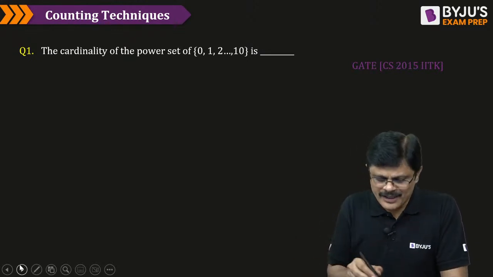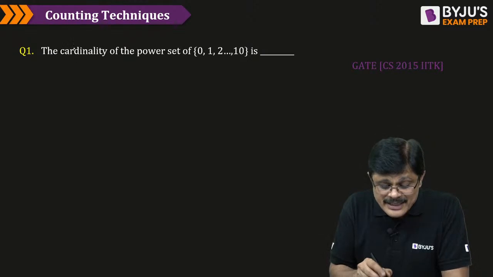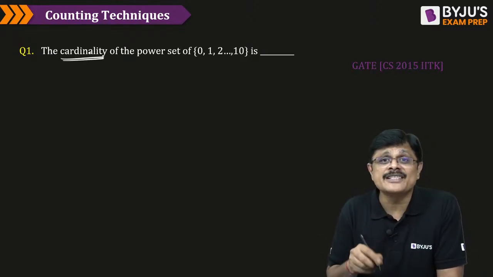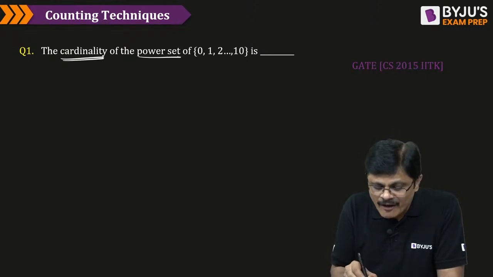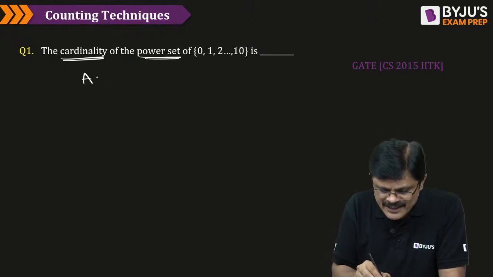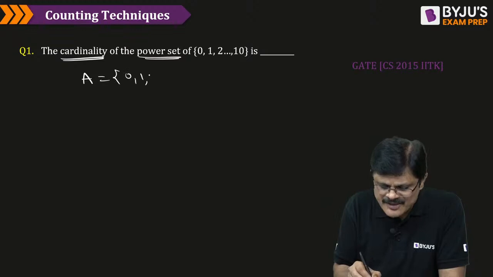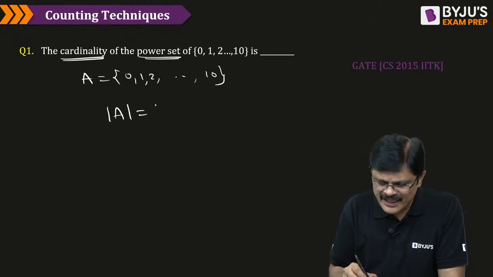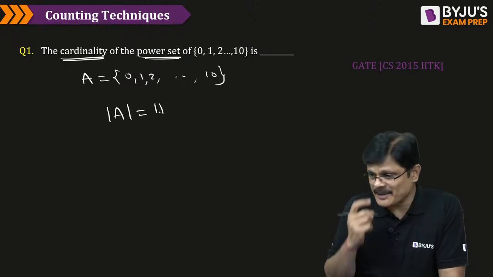Okay. Now here, this is a set. He is asking cardinality. What do you mean by cardinality? Number of elements. Cardinality of the power set. So let us call this set A, which is containing elements from 0 to 10. So tell me how many elements are there in A? 0 to 10, 11 elements are there.